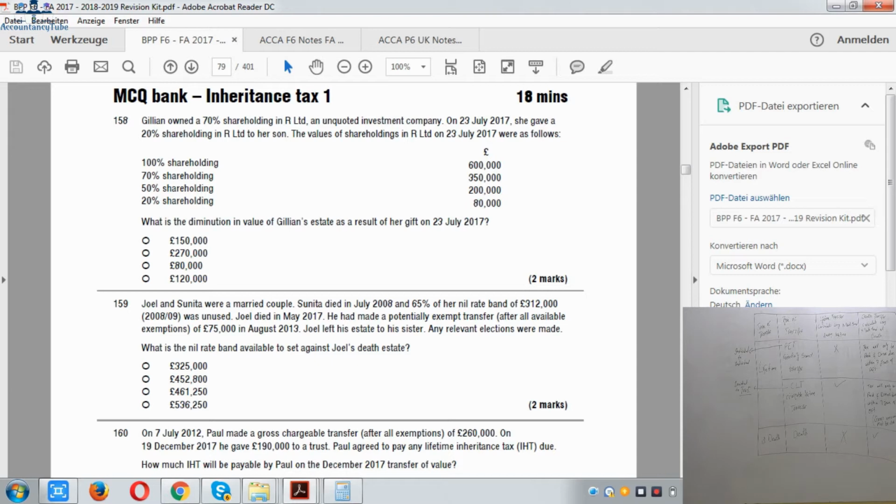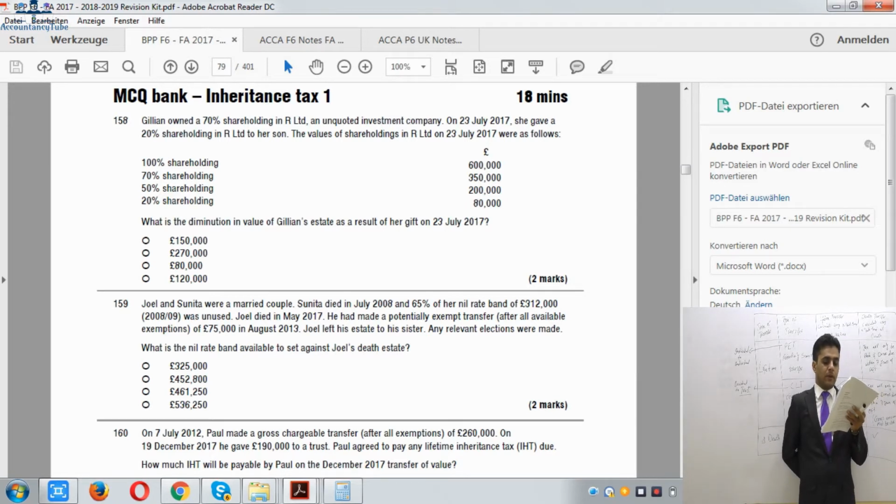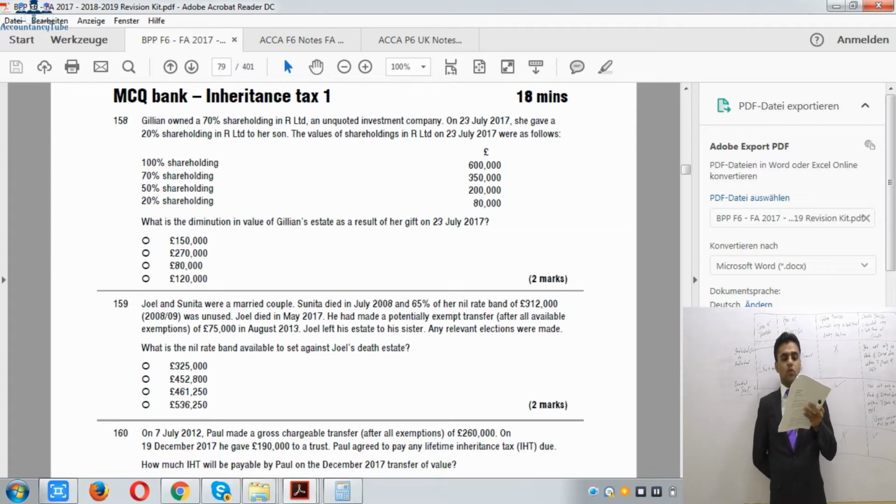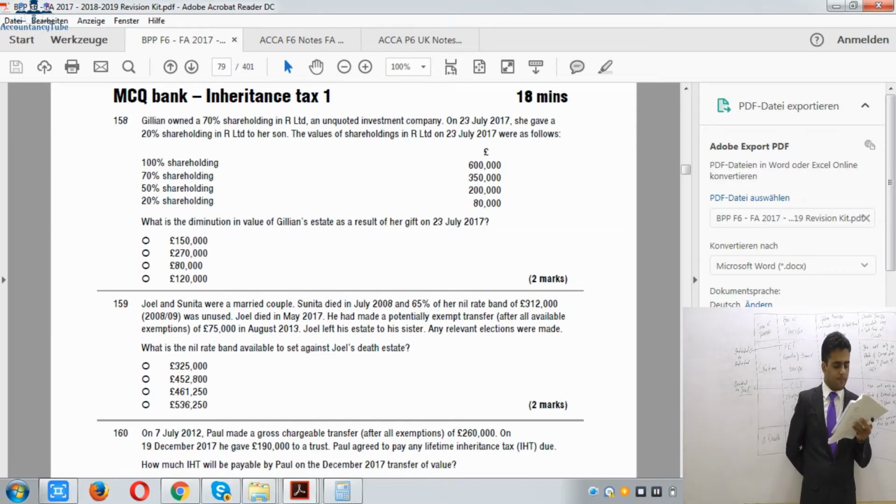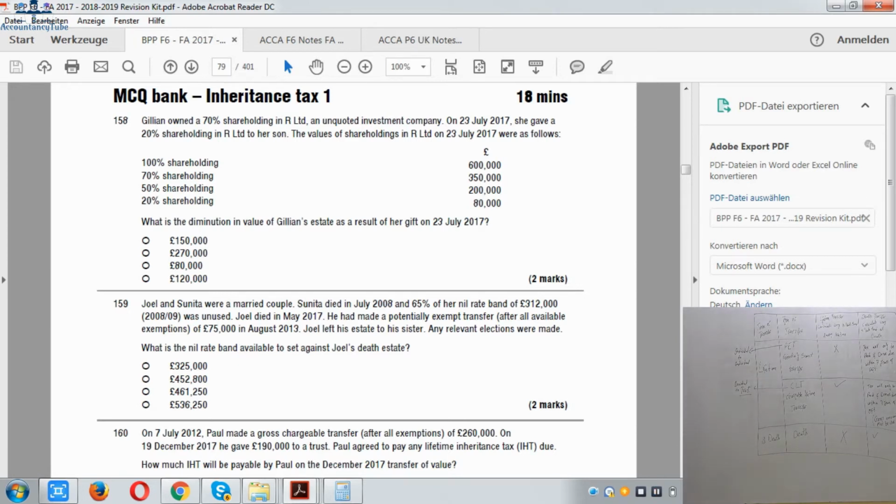Right? So value transferred is, the value before transfer was £350,000 and the value after transfer is £200,000. So we'll take value before transfer £350,000 and the value after transfer £200,000. So the diminution in value is £150,000. So that £150,000 is the answer, and that will be used for our taxation purposes, for our IHT purposes.